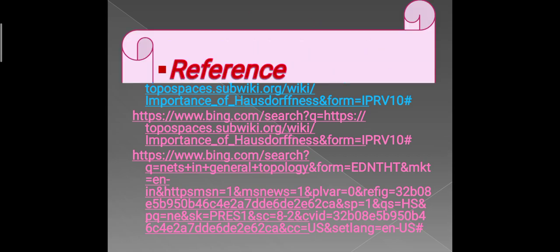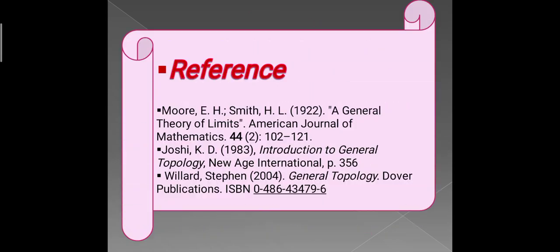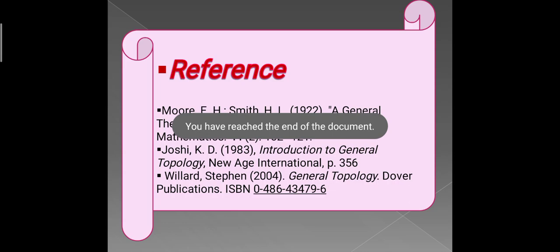There are some external links related to my presentation and some references: E. H. Smith's theory of limits, and Josef Kelley, Introduction to General Topology, and some others.